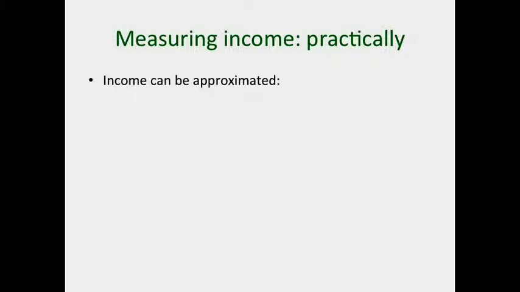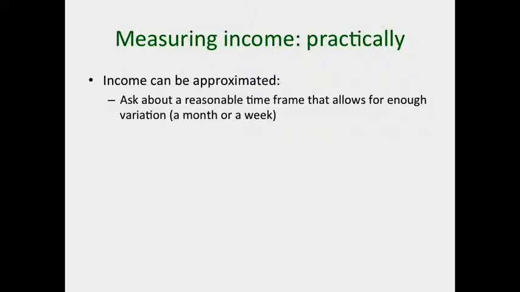Luckily, there are a few ways of approximating income that make the measurements more accurate. First of all, asking about income over a shorter period of time makes it more likely that individuals will remember income more accurately. Another tip is to ask about different income-generating activities separately. So in other words, first ask about what income-generating activities respondents are involved in, and then ask about how much they've earned from each individually.